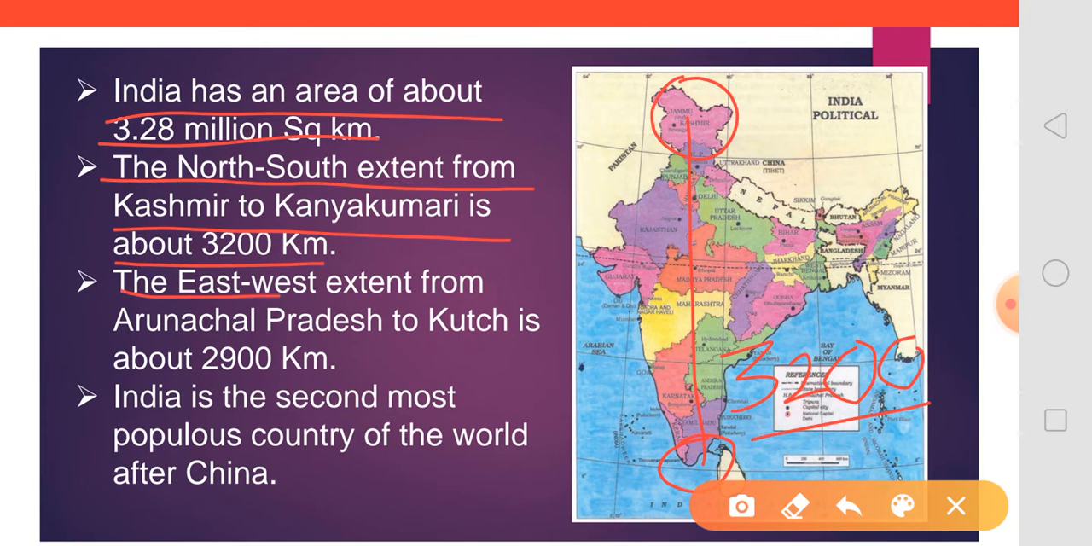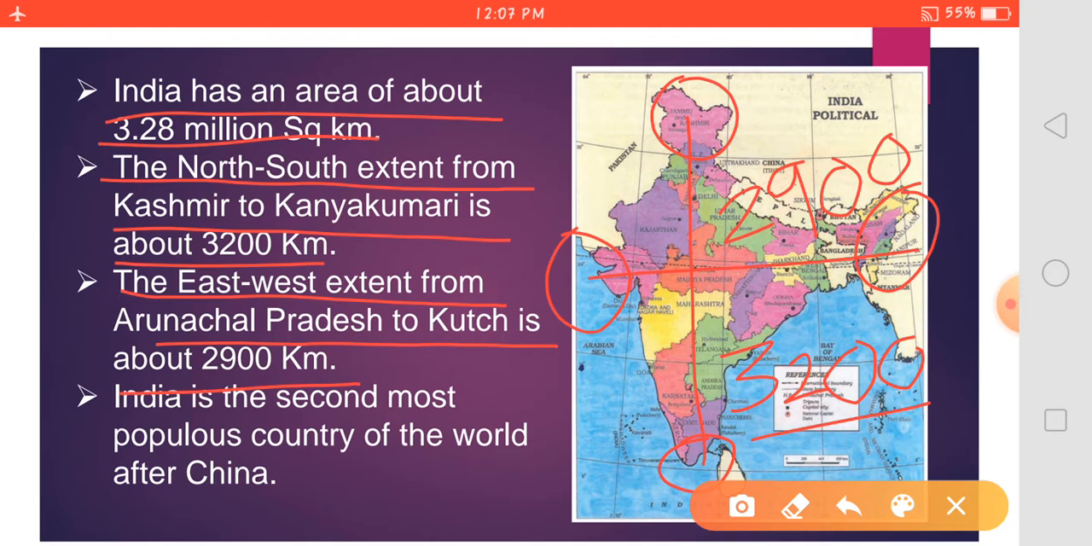Next point, the east-west extent from Arunachal Pradesh to Kutch is about 2,900 km. In the east Arunachal Pradesh is there, and in the west Kutch is there. So here we are talking about two extreme points of India. The distance between these two points is 2,900 km.